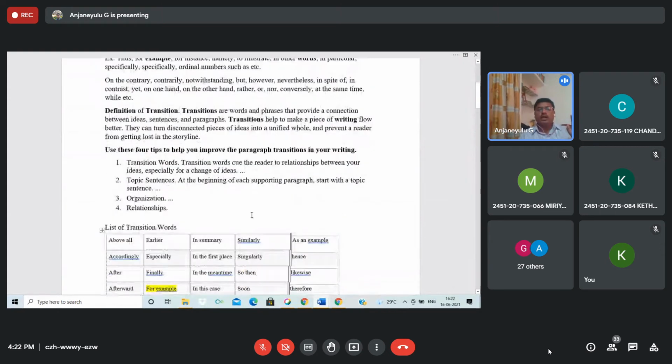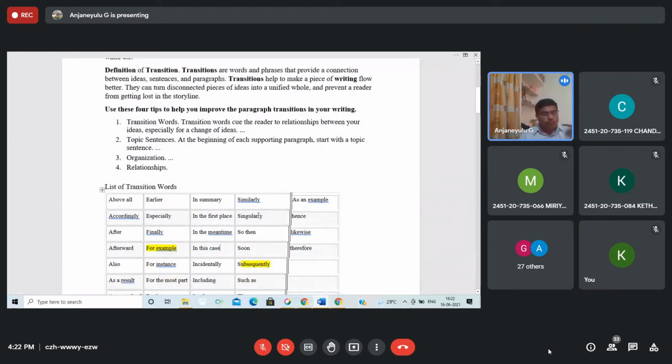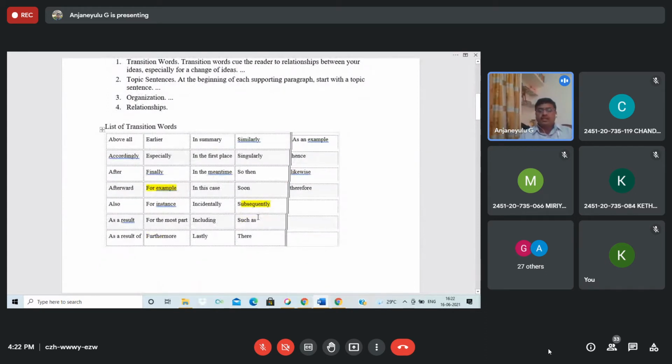I hope you are clear. When you use them in sentences, you may use them consciously or unconsciously sometimes, but remember we call these transitions. In English, these words, these phrases, these terms we call transition words. I think you know how to use them. Sometimes you consciously or unconsciously speak with the help of these, but those words we call transition words, which help connect to other sentences, phrases, or paragraphs, any piece of writing. So I hope you understand.